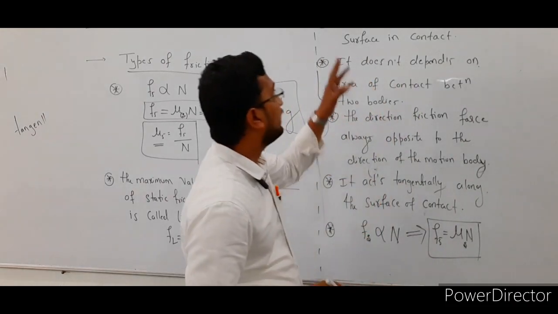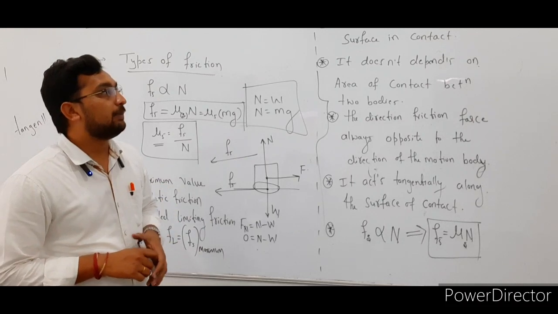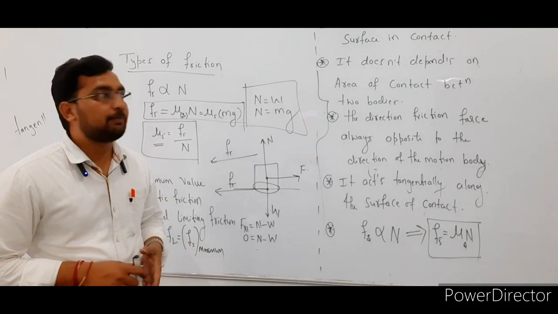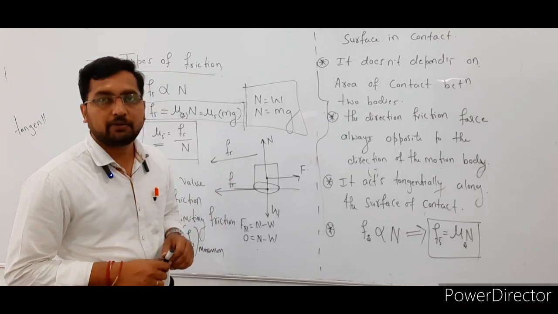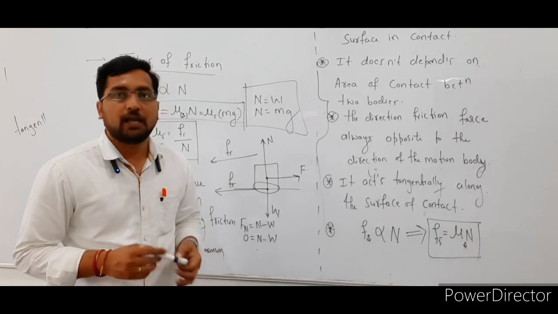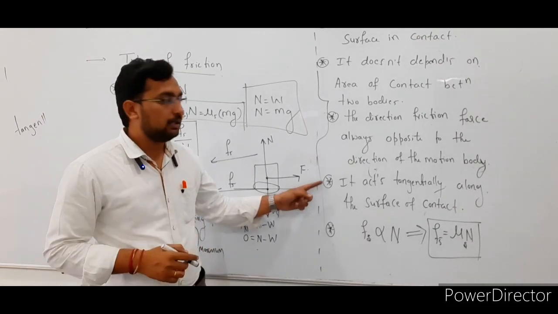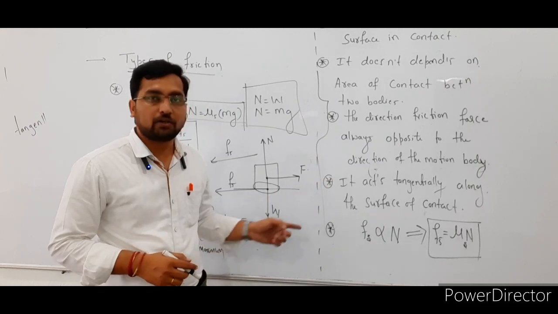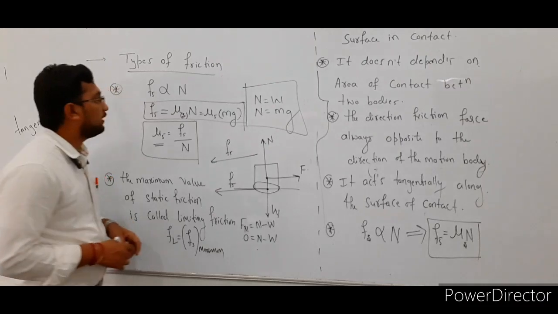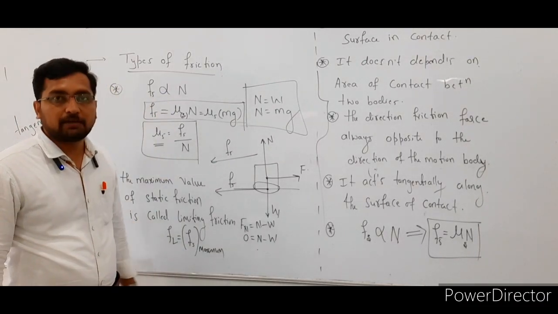A very important point is, it depends on the nature of the surface in contact. The next one, it does not depend on the area of contact between these two bodies. The third one, the direction of frictional force is always opposite to the direction of motion of the body. The next one, it acts tangentially along the surface of contact between the two bodies. And the last point is, the magnitude of static friction is directly proportional to the normal reaction.